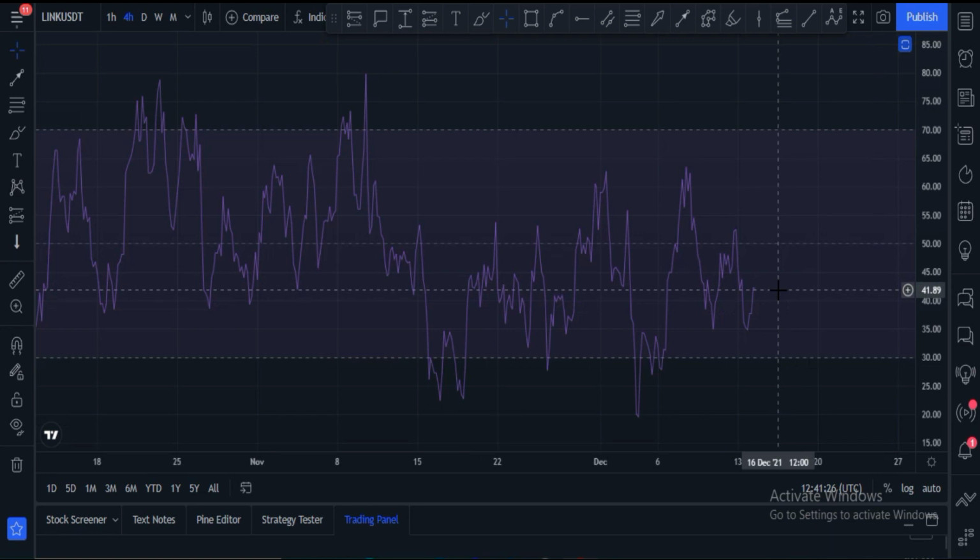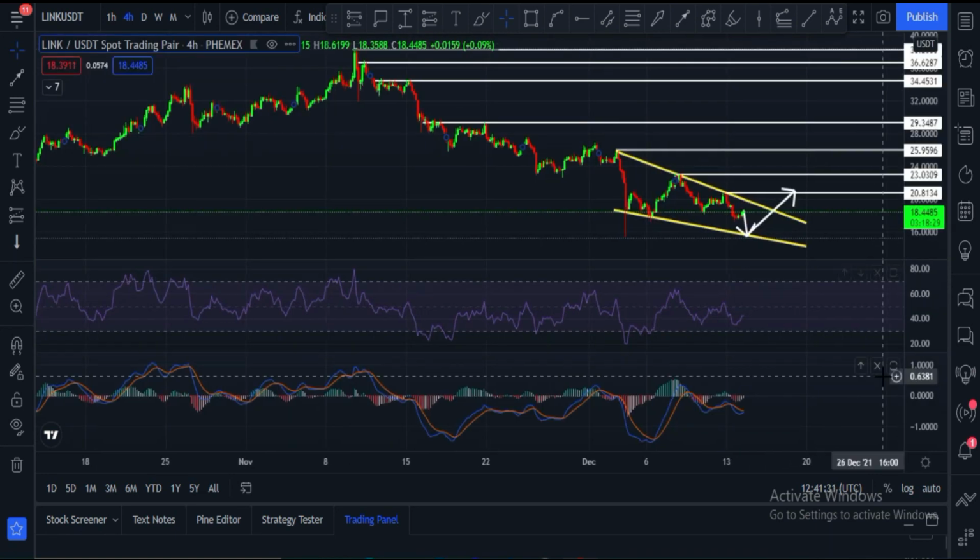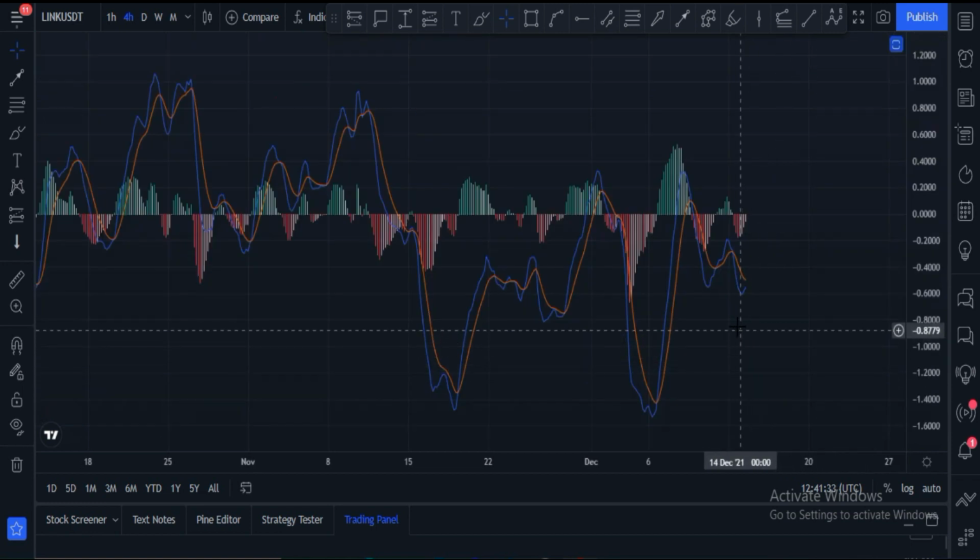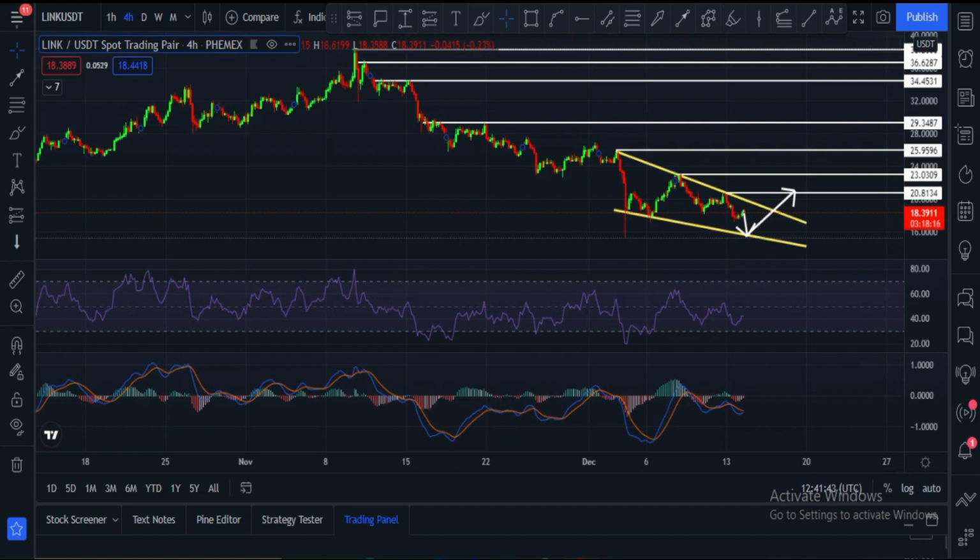Let me show you the next indicators. RSI is at 41. It has to cross 50 in order to move towards upside. MACD crossover was towards downside, but now the bars are changing their color. It means maybe we may see some price up movement. We have to wait.